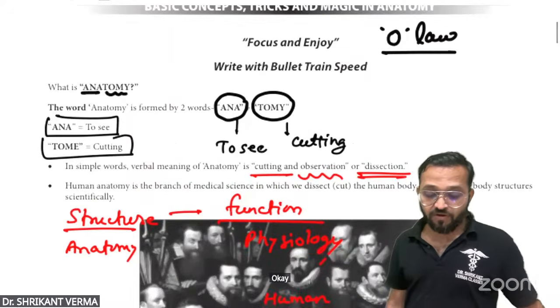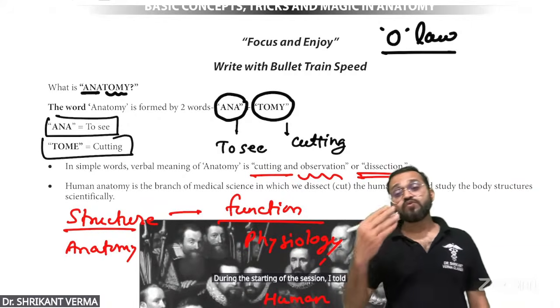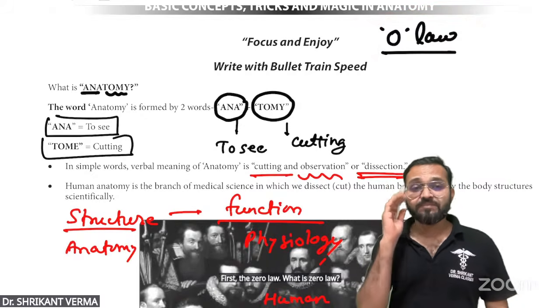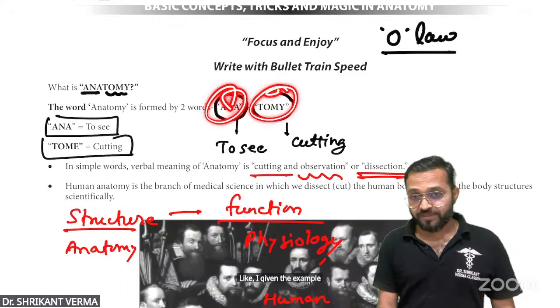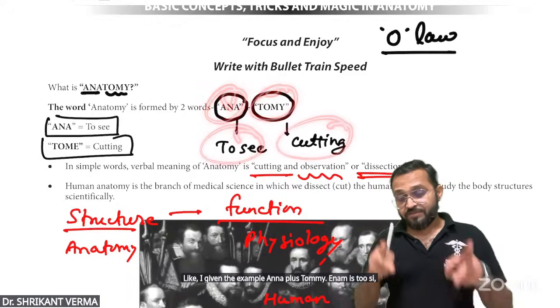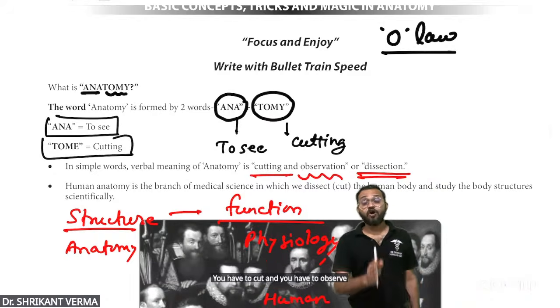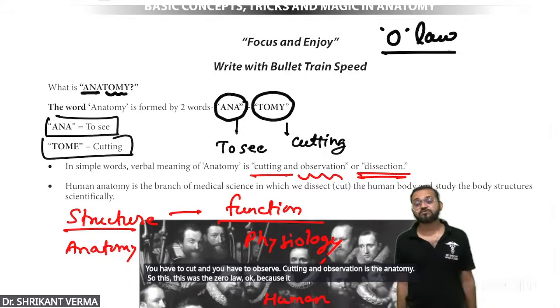So can you recall? During the starting of the session, I told you a few laws. First, the zero law. What is zero law? Break the name and think about it. Like I gave the example Ana plus Tomy. Ana means to see, Tomy means cutting. Means you have to cut and you have to observe. Cutting and observation is the anatomy. So this was the zero law, because it is a common sense law.